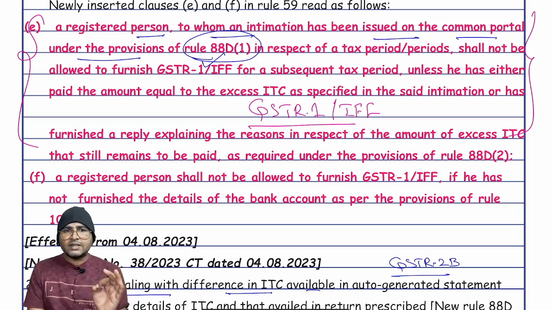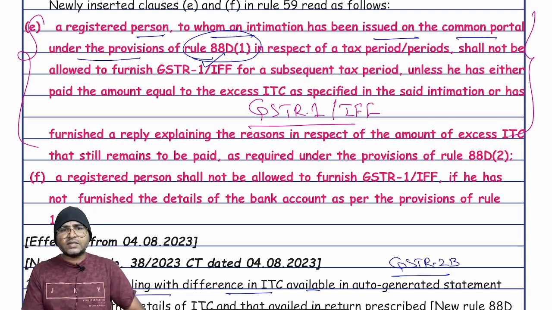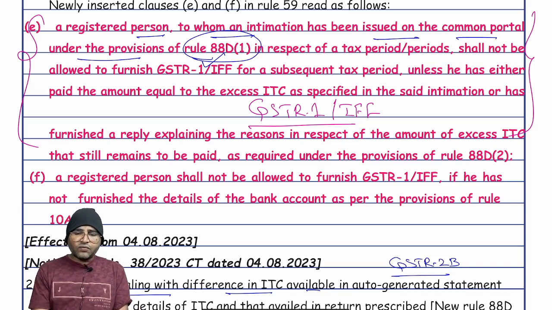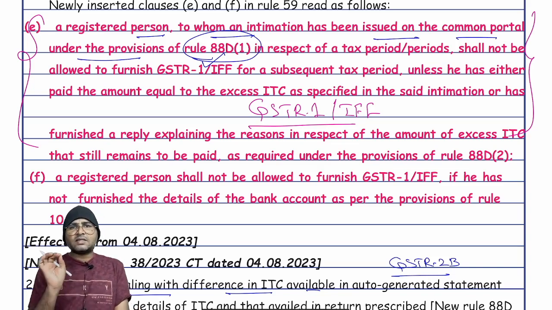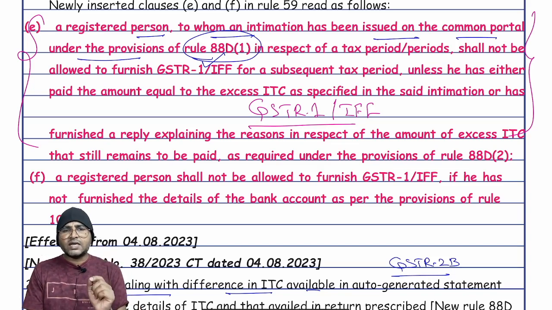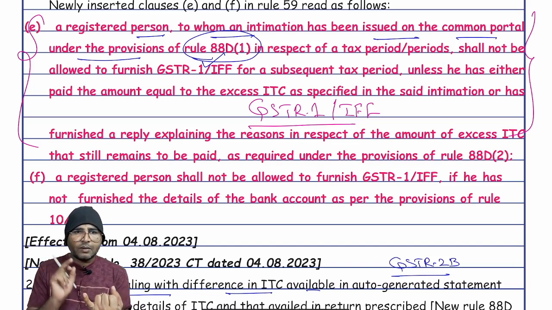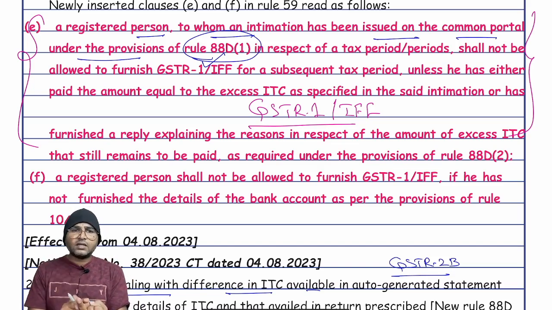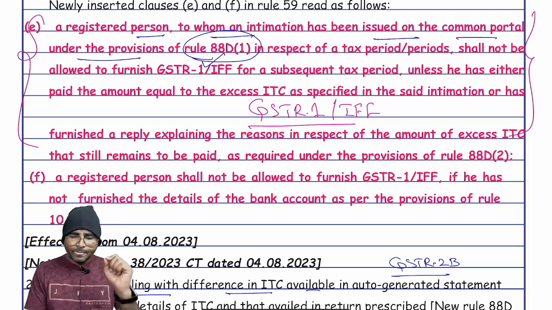Likewise, two amendments are given here. Again, two situations have been notified, out of which the first situation is where a notice has been given under Rule 88D, that is the system generated statement. Where a system generated statement has been given, you have to make the payment or you have to give the reply within 7 days. If neither is done, what will happen? You are debarred from filing GSTR 1 or the invoice furnishing facility. That is the first amendment.